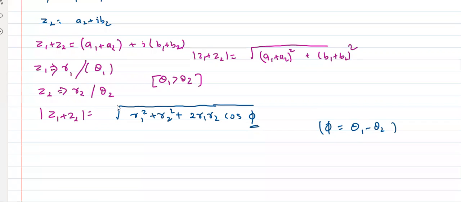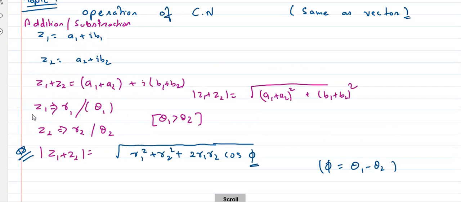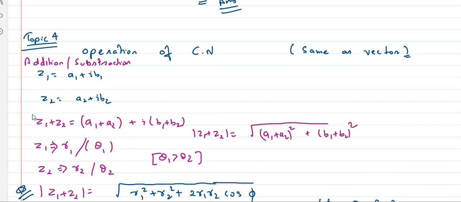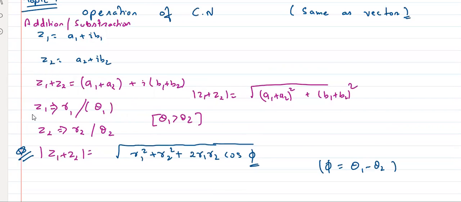सबको समझ में आ रही है? हाँ, चलो. Anyways, we will be using this later. I'm just writing in terms of vectors, because we have already covered vectors. Anyone have any doubt in this? Addition, subtraction. We will be continuing this topic, don't worry, we will be continuing with this topic.